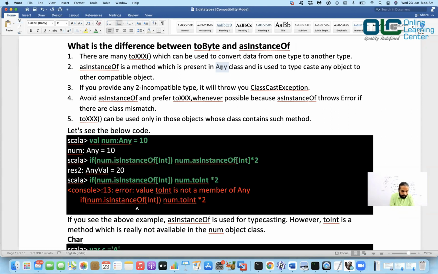And if you provide any two incompatible types, it will throw you a ClassCastException. Now this ClassCastException is from Java. Okay, it is not from Scala. This ClassCastException has come from Java. Now, avoid asInstanceOf and prefer toXXX wherever possible, because asInstanceOf throws an error if there is a